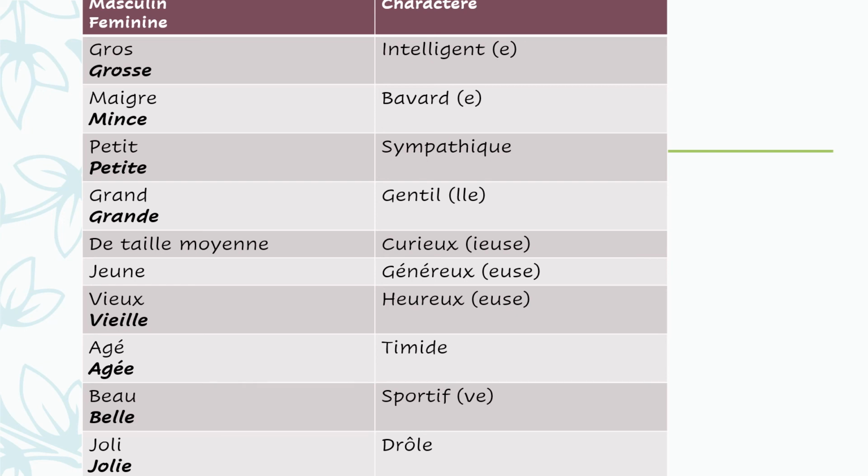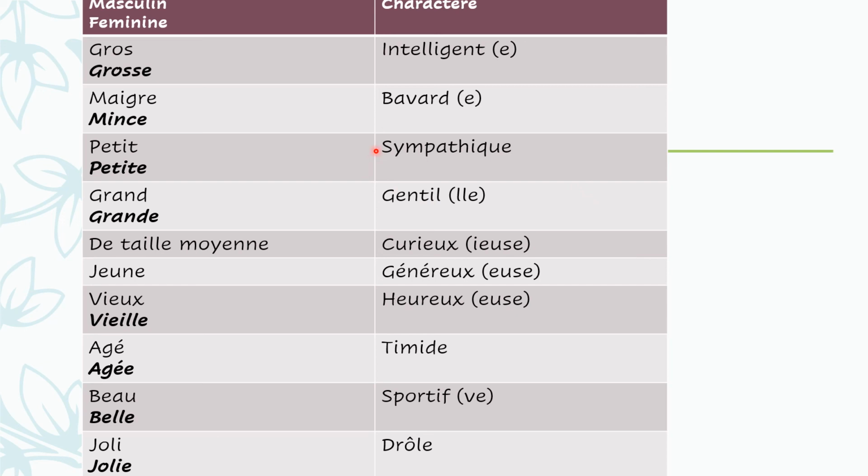Okay? Now, finally, we have as character traits, we have intelligent. To make it feminine, if it's a female, if you're saying she's intelligent, you'd say what? You say elle est intelligente. Elle est intelligente. It's very important to pay attention to that and look at the differences where there are. Alright? So then we have bavard. Bavard means talkative, and many of you are bavard, huh? I'm just saying. Bavarde. Many of you are bavarde, as you are all females. Bavarde with an E at the end. Elle est bavarde. She's talkative. Alright? She talks a lot.